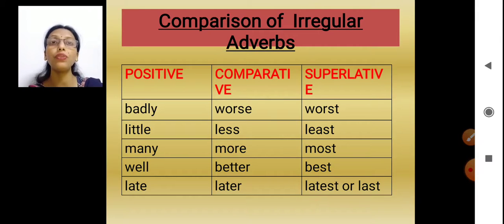So how are you feeling? Well. I'm feeling better. So that means the way we increase the degrees, the words will change. There is no regularity. Late, later, and then latest or last. Now it could be late, later, latest, late, latter and last.